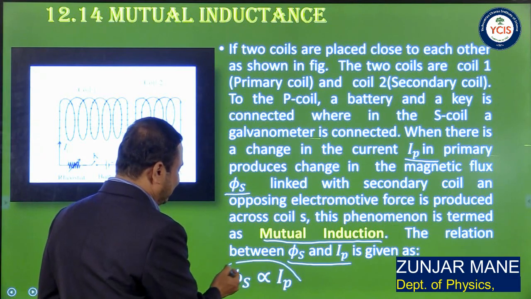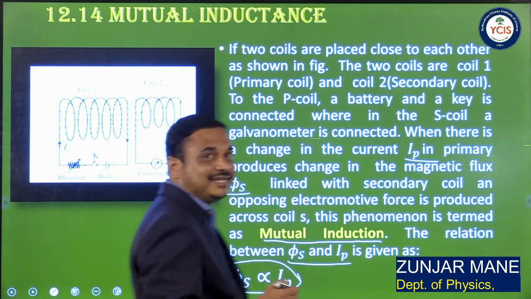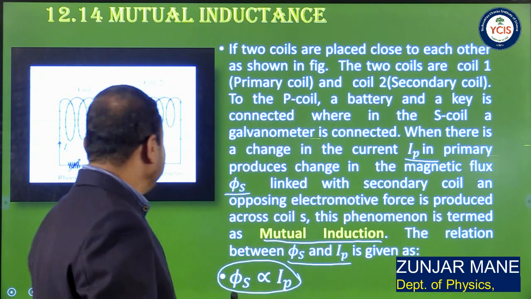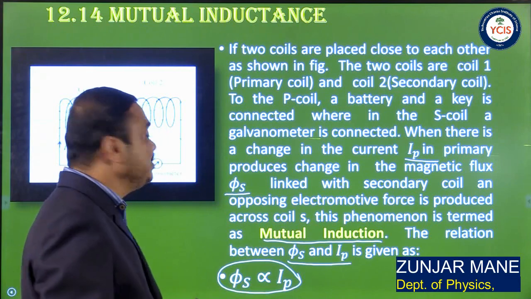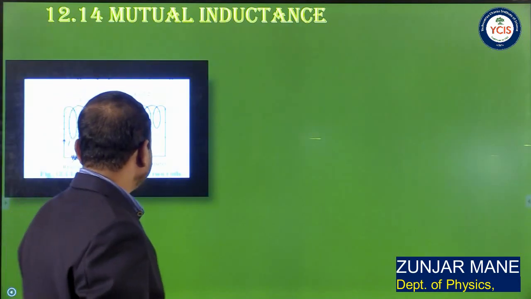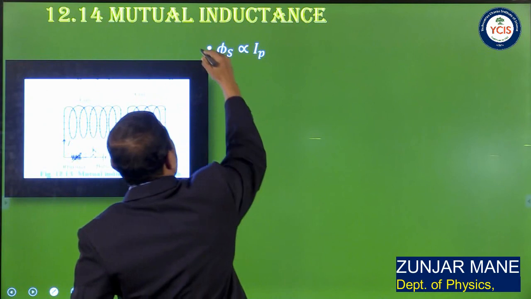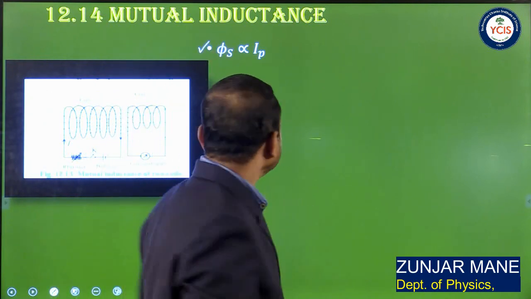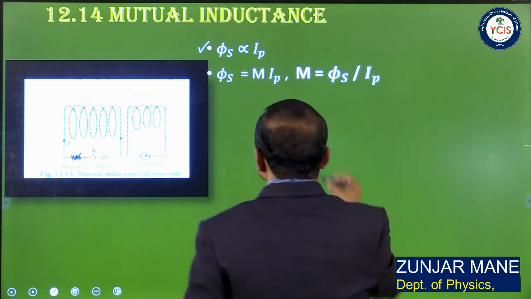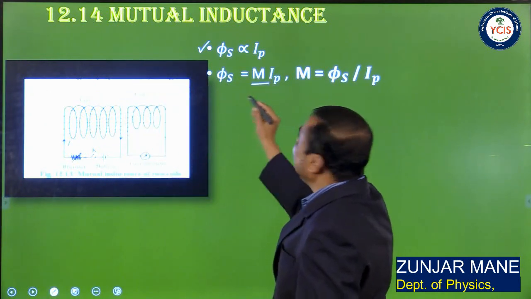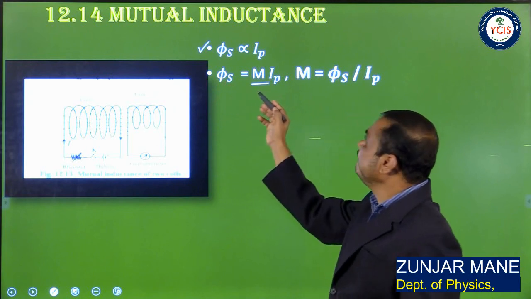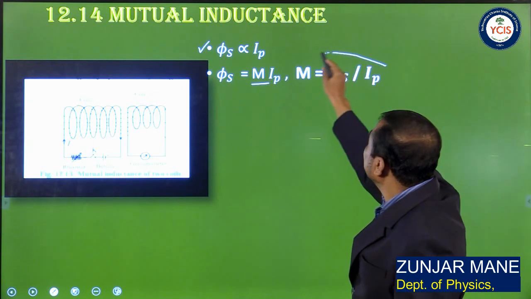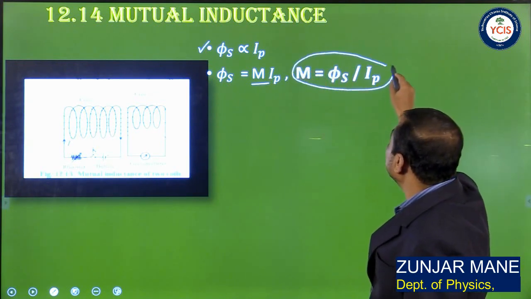That is, the magnetic flux associated with the secondary circuit is directly proportional to the current flowing through the primary circuit, phi s is directly proportional to IP. Now introduce a constant M, then we have phi s equal to M into IP, and therefore M is equal to phi s divided by IP.